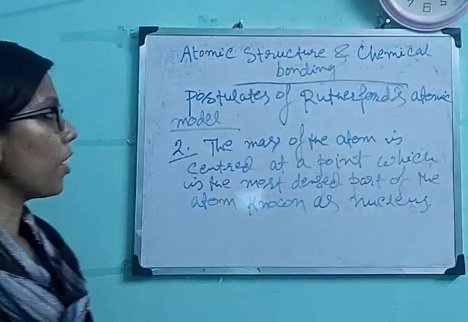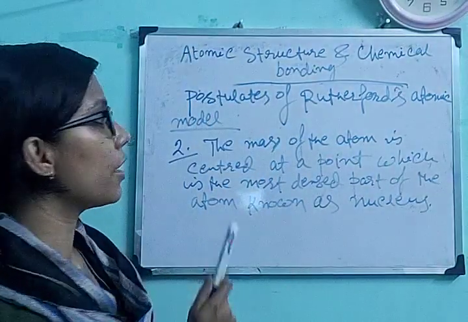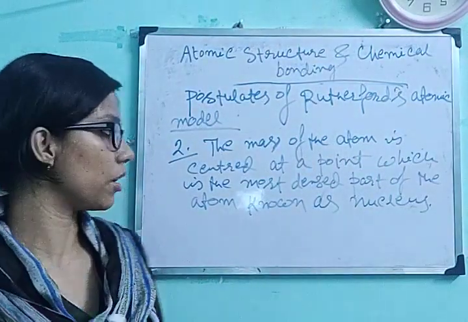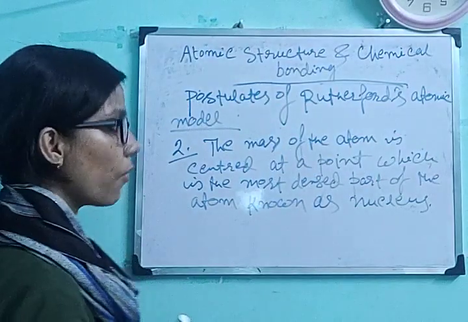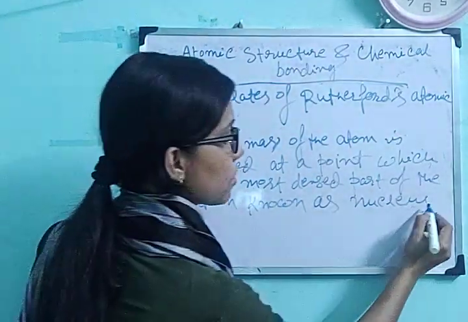Okay, so the point is the mass of the atom is centered at a point which is the most dense part of the atom, known as the nucleus. Now what is the point here? How can we know that this is the most dense part?